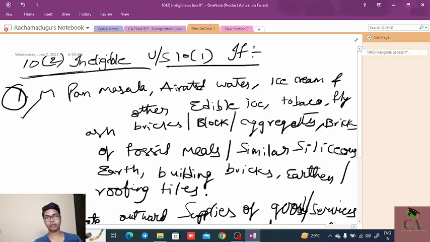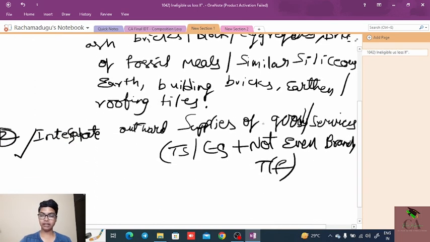First, the person is a manufacturer of pan masala, aerated water, ice cream and other edible oils, tobacco, fly ash, bricks, blocks, aggregates, brick of fossil meals, similar siliceous earth, building bricks, earthen roofing tiles. Second condition is interstate outward supplies of goods or services, whether taxable supplies or exempt supplies, and not even branch transfers is eligible to take the composition scheme.